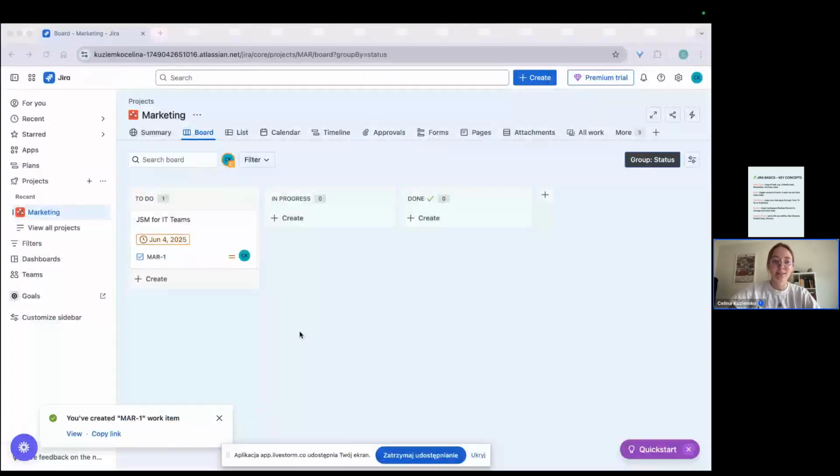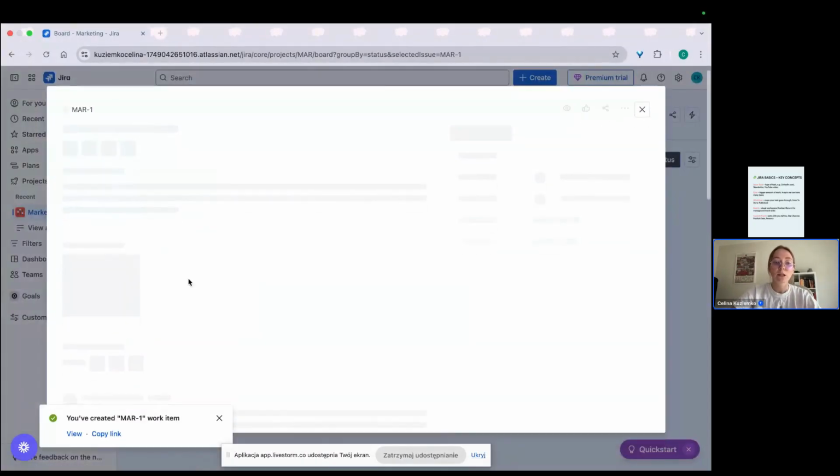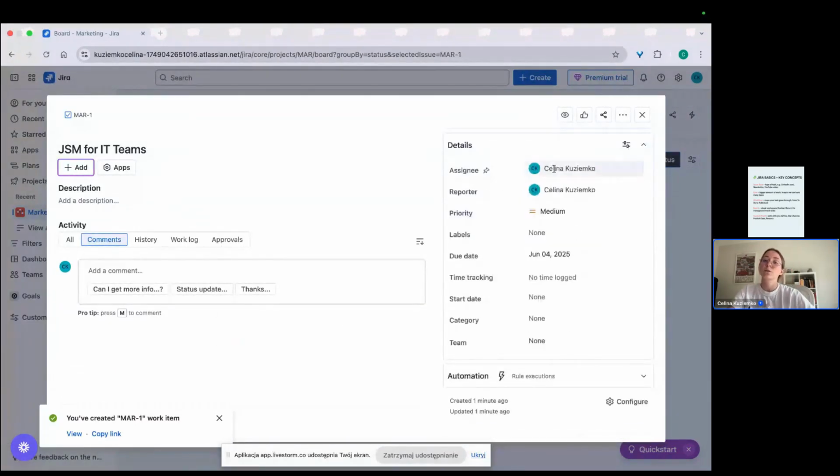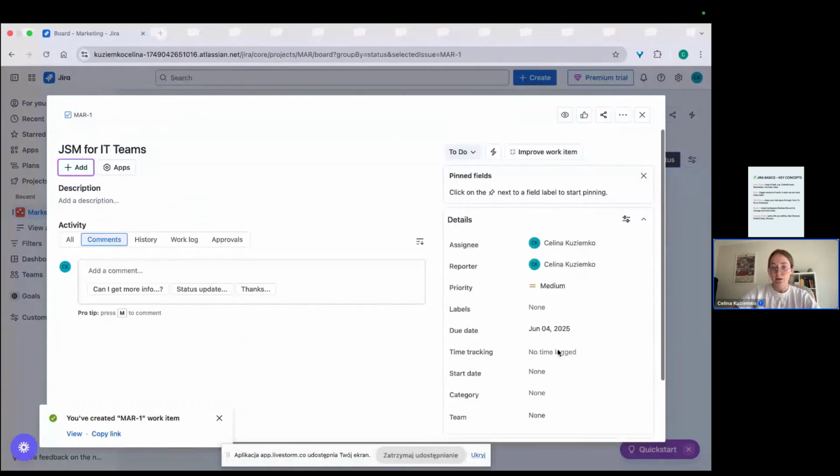Okay, I've created it, and as you can see, here is the deadline, June 4, and it's red because it's today. So it's a really good mark. So this is how we create an issue. Then we can open it. Here you will see some basic fields, and in the details you will see the other fields.